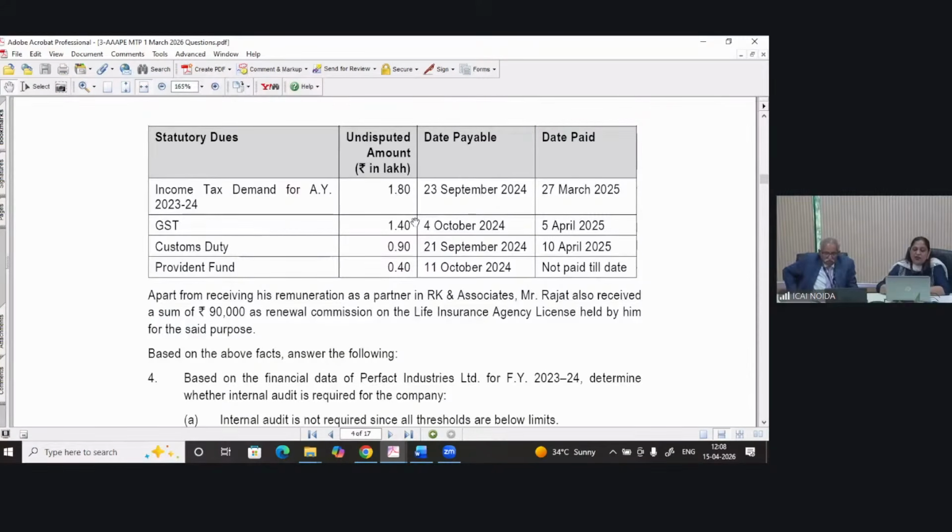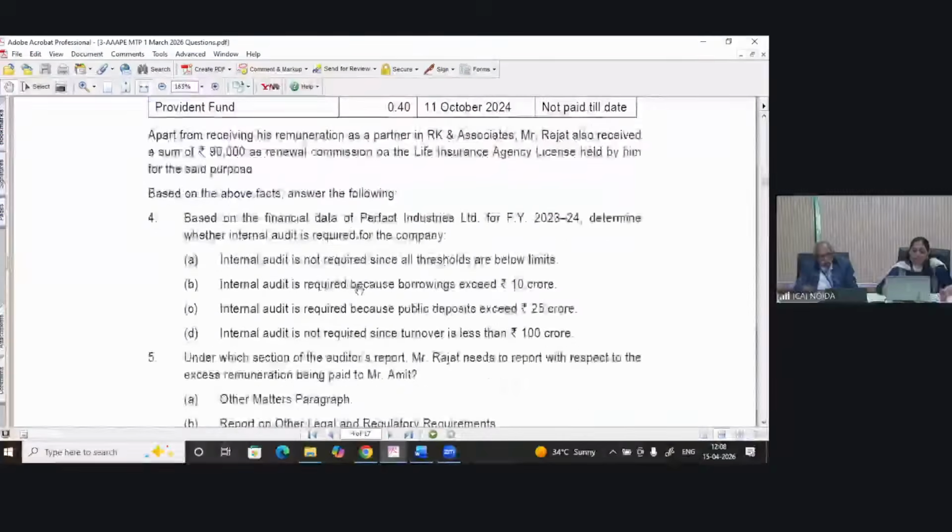Now next is Provident Fund. 0.40 lakh means 40,000 due on 11th October and not paid till date. So for 11th October also, if we calculate 6 month duration, it will again fall in April. So when we are reporting on 31st March, we need to emphasize on that date, and only one due, that is of custom duty of 90,000, which was payable on 21st September and it's paid on 10th April. So on 31st March, it's more than 6 months and it is still pending. So we have to report. So answer will be